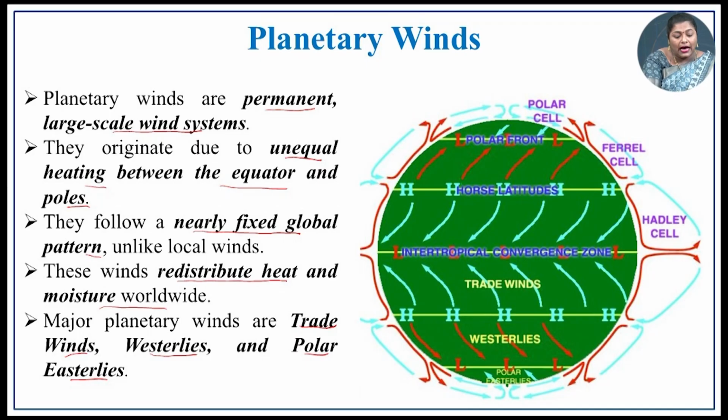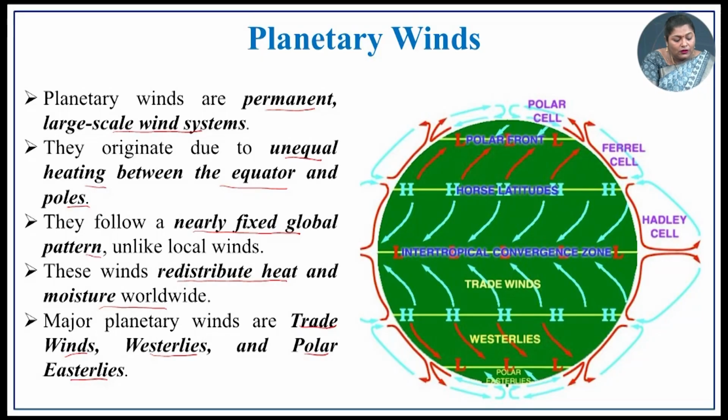The planetary winds are permanent large scale wind systems. So, because of that only, these winds are also known as permanent winds. They originate from unequal heating between equator and poles. So, we know that the heating process is not the same in all latitudes. The intense heat will be near the equator region and there will be comparatively less heating in the polar region. Because of the differential heating, this kind of wind originates. So, they follow a nearly fixed global pattern.